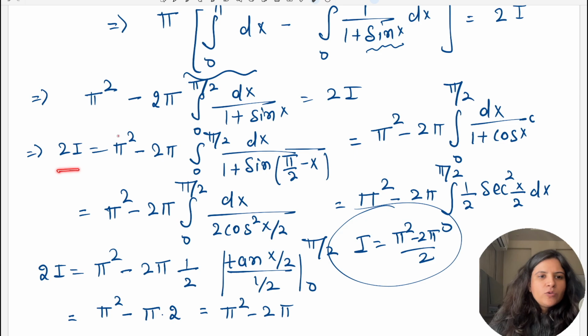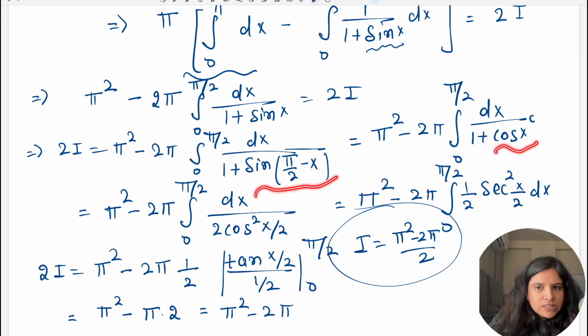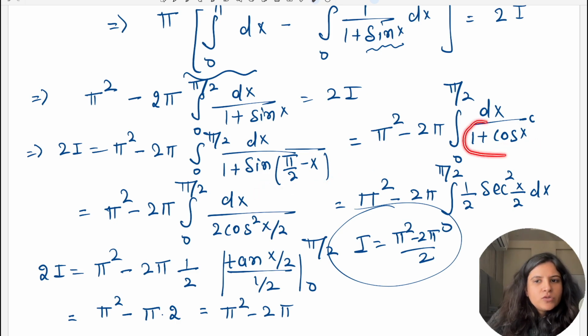So 2I is equal to pi square minus 2 pi 0 to pi by 2, 1 plus sin x को चेंज कर दिया pi by 2 minus x by the same property a minus x वाला. Now this is nothing but cos x, तो मैंने यहाँ cos x प्लेस कर दिया. Now 1 plus cos x is 2 cos square x by 2, so इसे प्लेस किया.